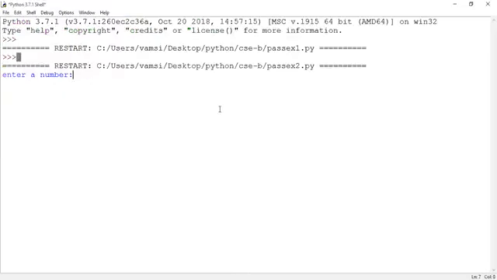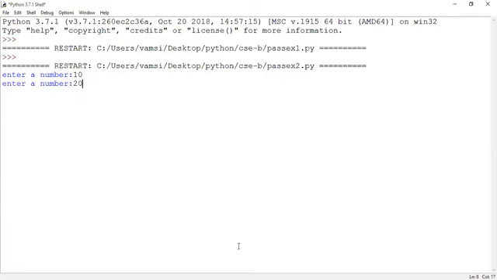Are you seeing the shell window? Yes, sir. So what is it asking for? Enter a number. It is asking for the inputs. I am giving 10. So this 10 value will be stored into the A variable. Then press enter. It is asking for the input again, so I have given 20 here. Now 20 is stored into the B variable.